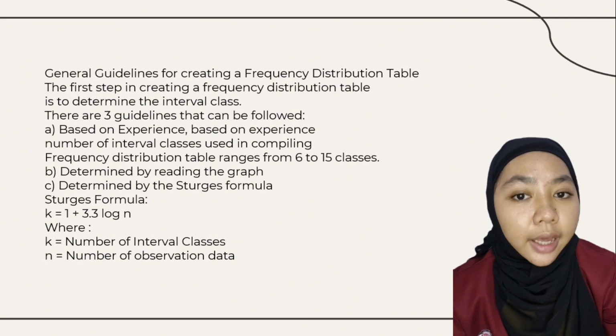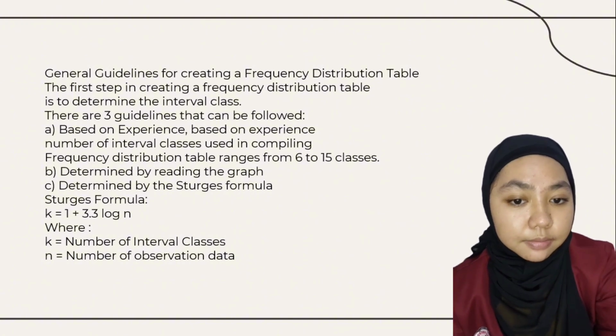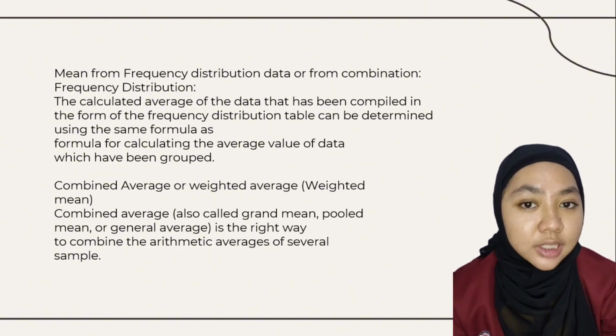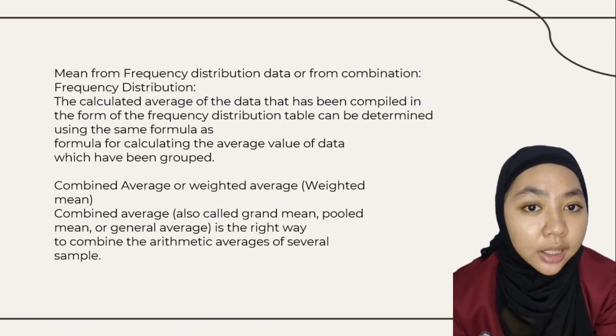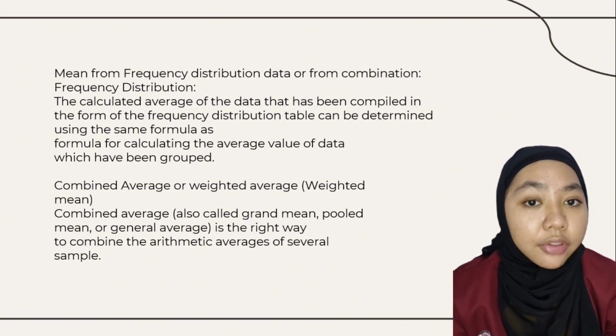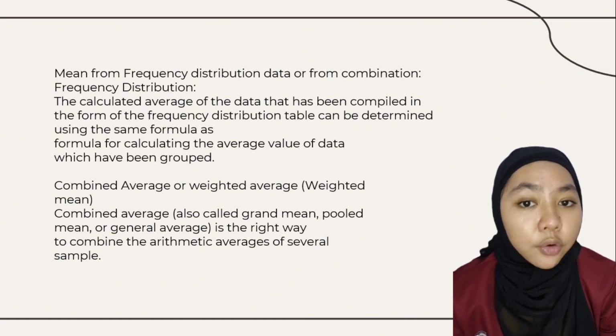Sturges formula: K equals 1 plus 3.3 log n, where K is the number of interval classes and n is the number of observation data. Mean from frequency distribution data or from combination. The calculated average of data that has been compiled in the form of a frequency distribution table can be determined using the same formula as for calculating the average value of grouped data.